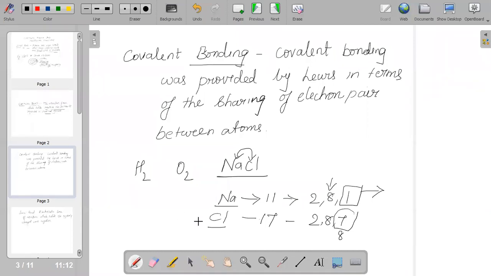But there are certain elements which will not be able to donate electrons, and neither will they be able to accept electrons. In that scenario, we say that covalent bonding exists. Covalent bonding is basically where none of the elements taking part in the chemical bond is donating or accepting.